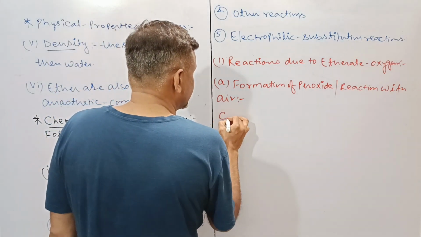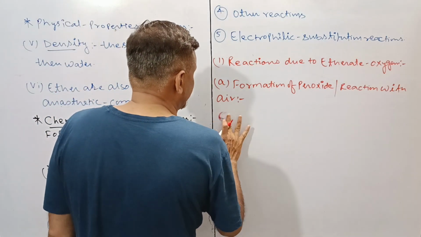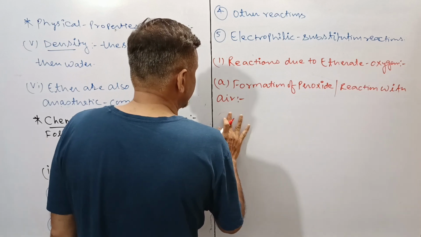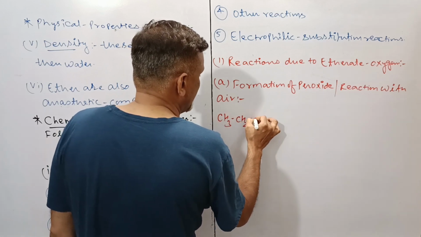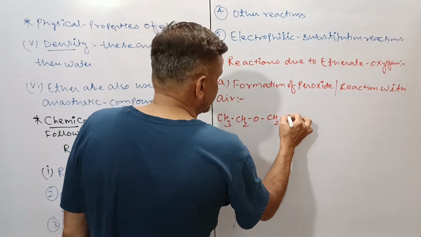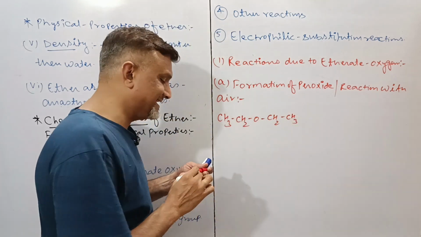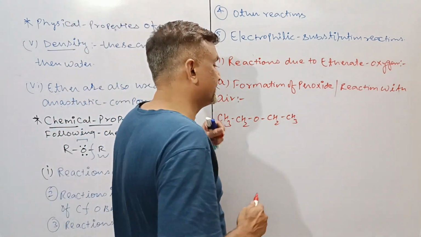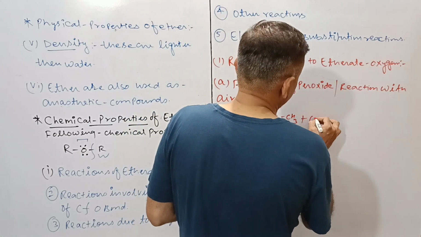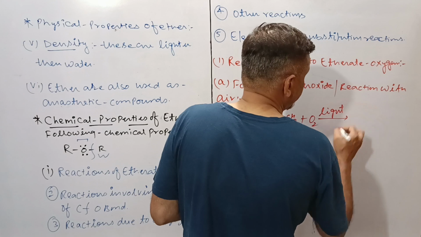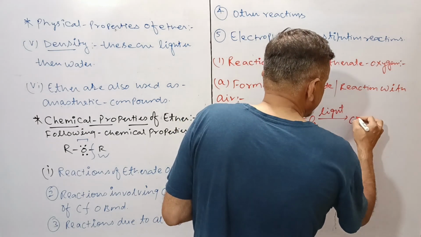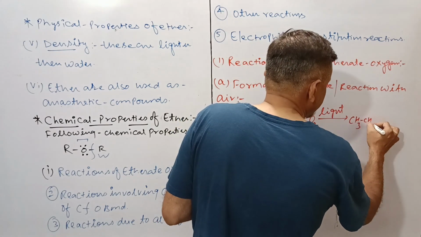Suppose you have diethyl ether, CH3CH2OCH2CH3. If there is air in the presence of light, then the following compound forms: CH3CH2-O-CH(CH3)-OOH.